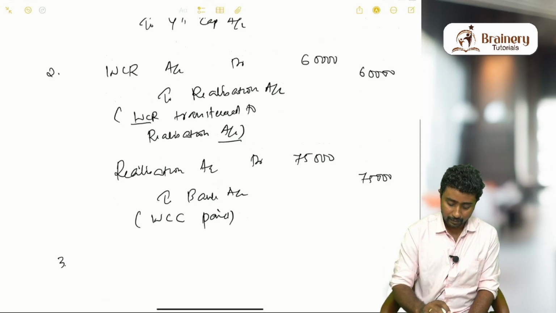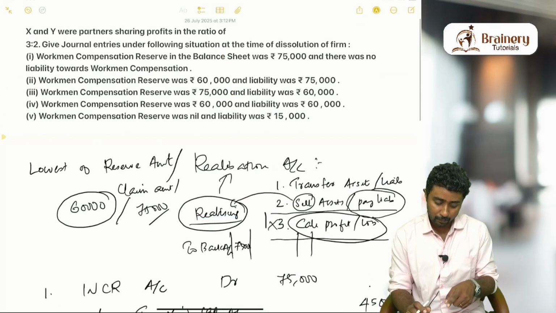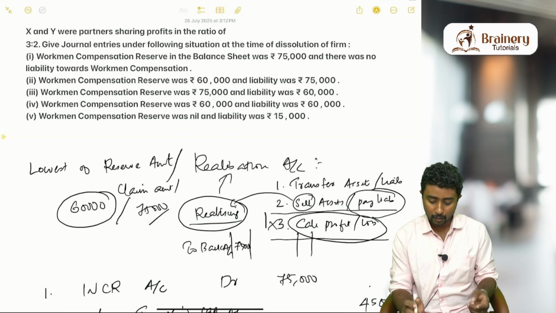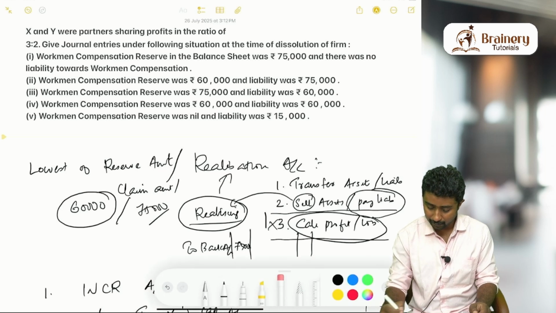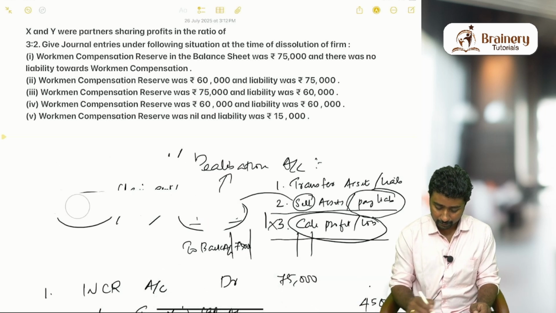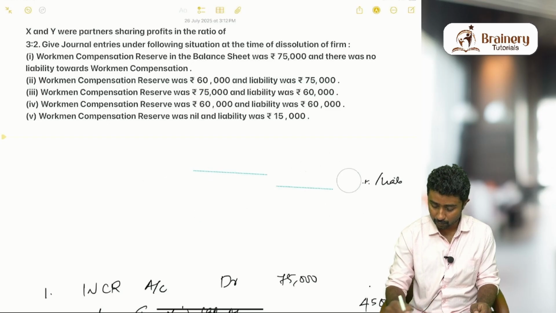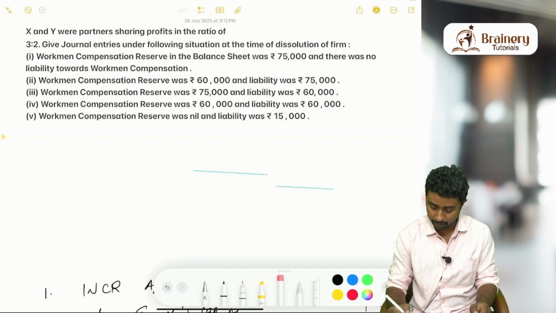Now the third case is like this. Workmen compensation reserve was 75,000, liability was 60,000. It is the opposite case, right? I will erase this part so that we can do the working notes or small calculations and all explanations here.